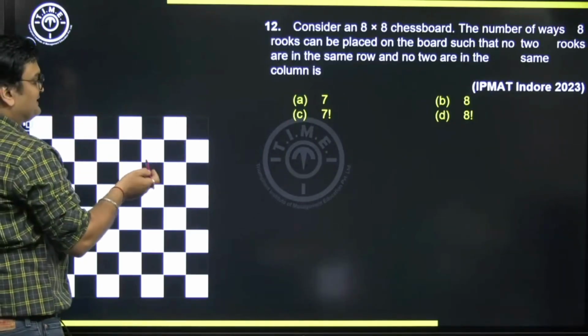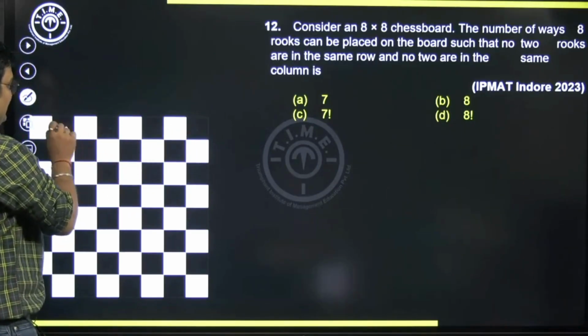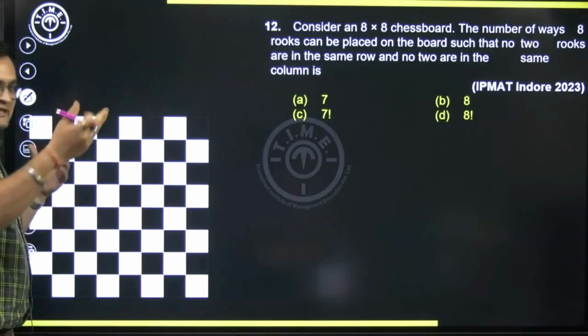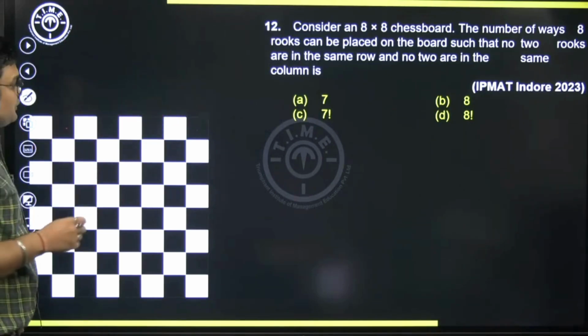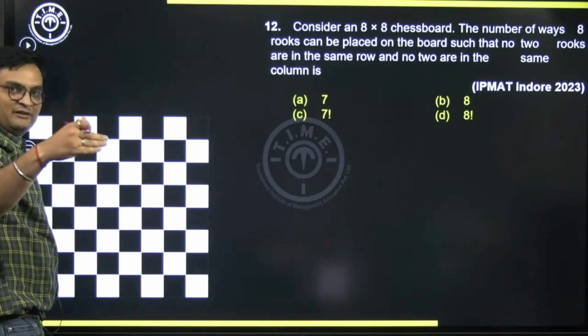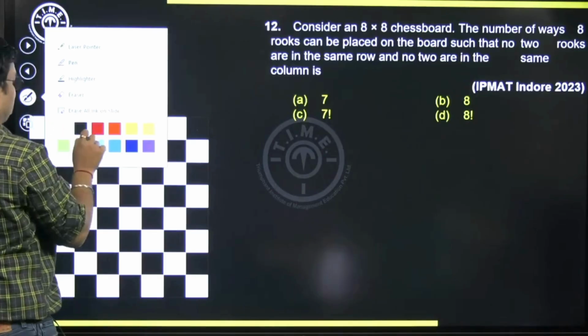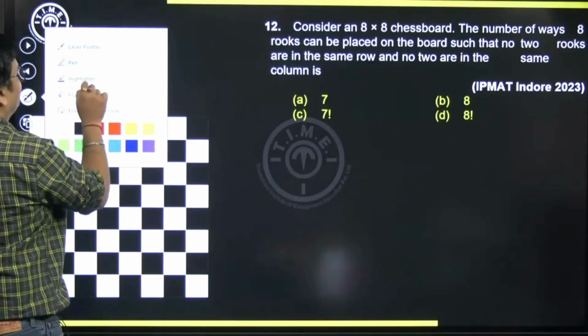So that means I can place it in 8 ways. I can place it here or here or here or here or here. I can start with any row for that matter. Just for the sake of discussion, I'm starting with the first row. So can I say the first piece can be placed in any of the columns in 8 ways? So first piece, I'll just write it in yellow.